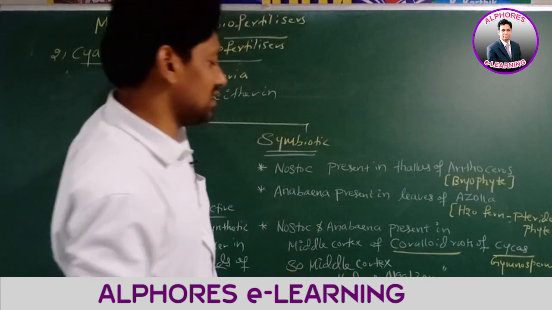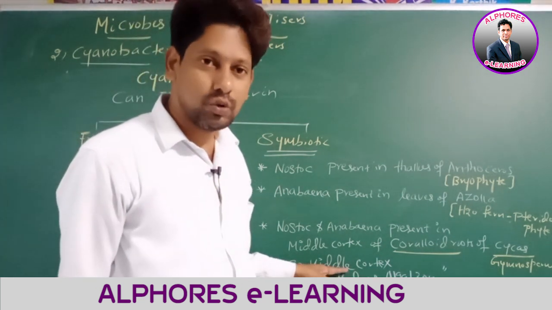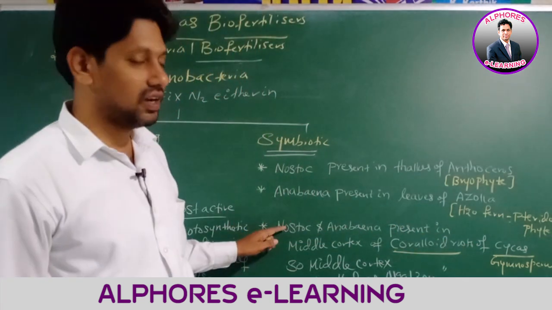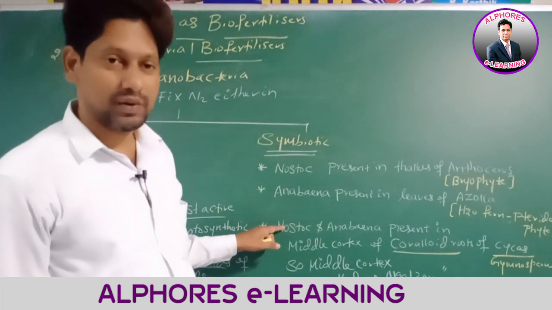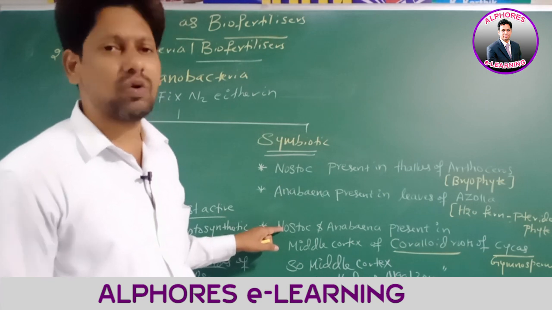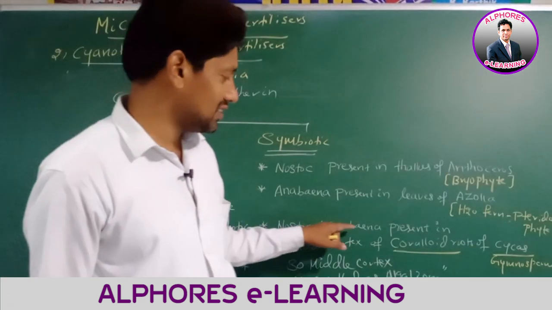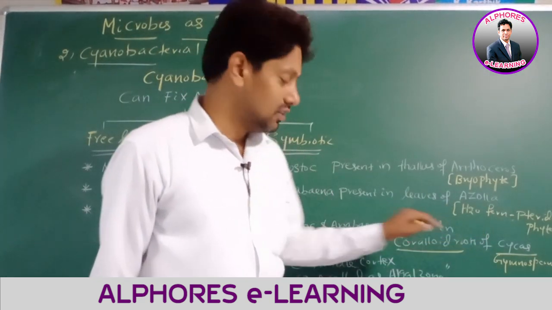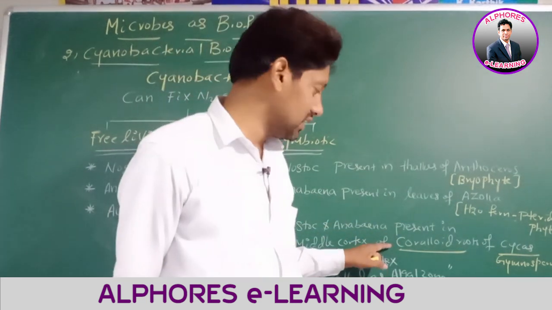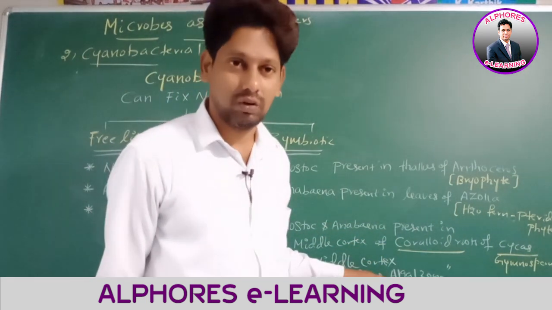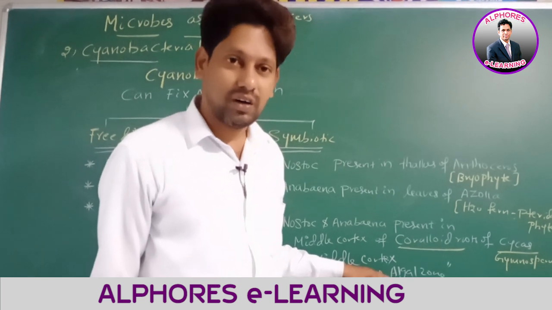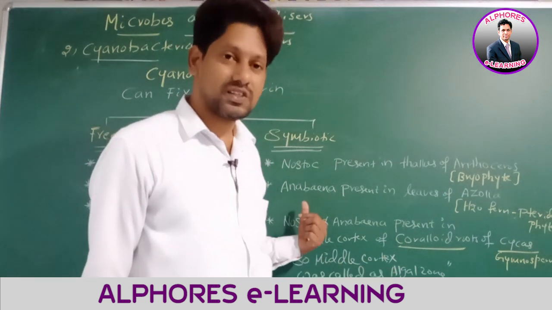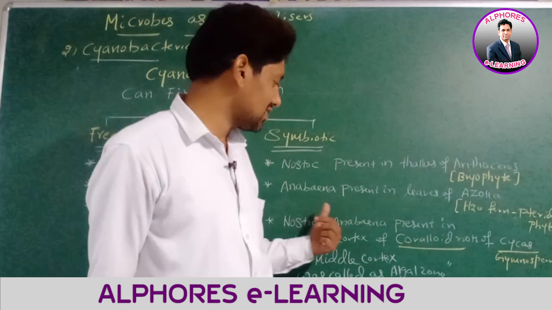Which cortex is named as algal zone? Middle cortex. Of which roots? Coralloid roots. Of which plant? Cycas. Why, sir? Due to the presence of blue-green algae, which is now called cyanobacteria. Nostoc and Anabaena are present in the middle cortex of coralloid roots of Cycas. So the middle cortex of coralloid roots of Cycas is called the algal zone due to the presence of blue-green algae such as Nostoc and Anabaena.